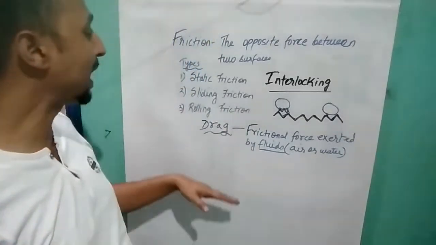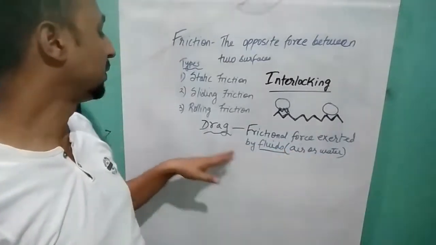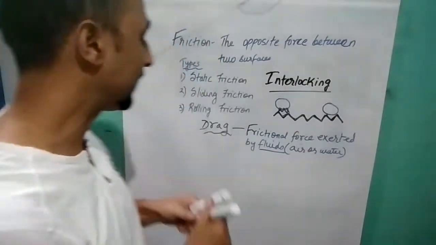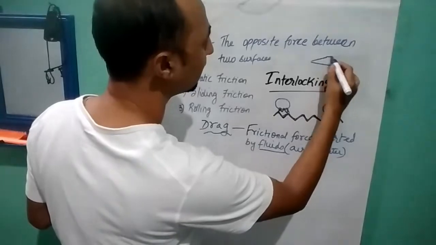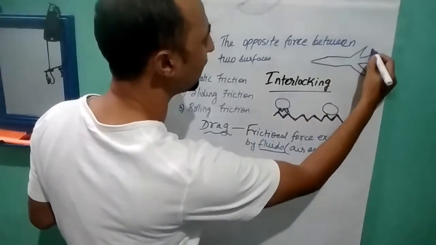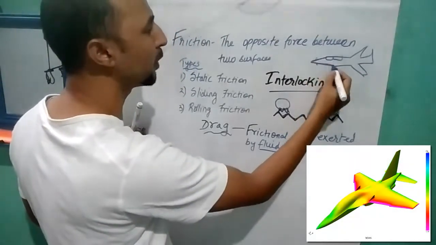So that pushing backwards by air or water is known as drag. That is why you must have seen the design of aeroplanes. The design of aeroplanes is very streamlined. They have an aerodynamic design. That means the front part of an aeroplane is always pointed.